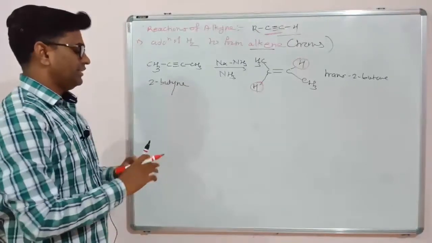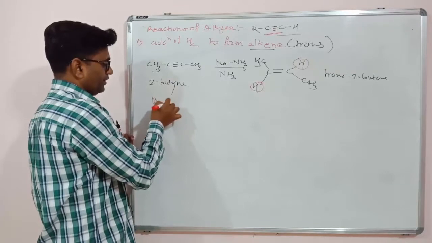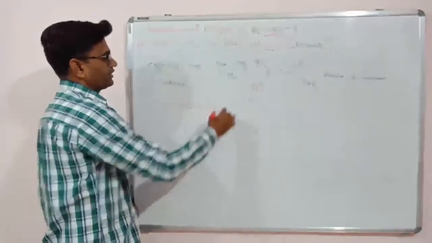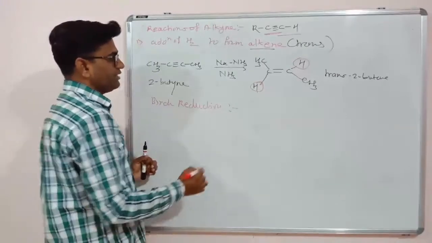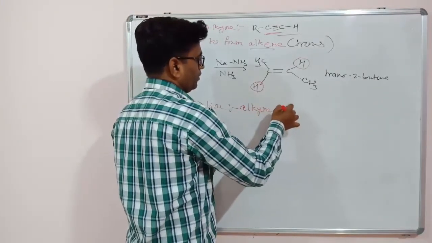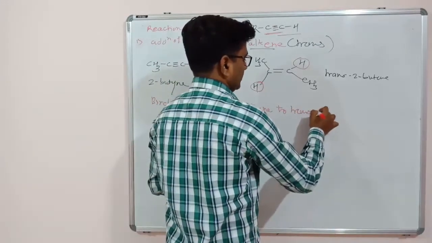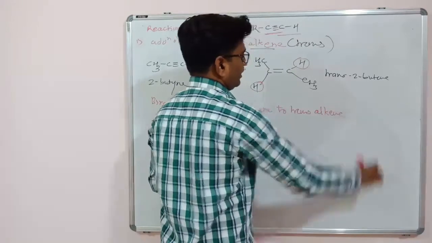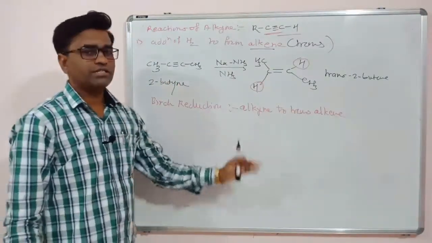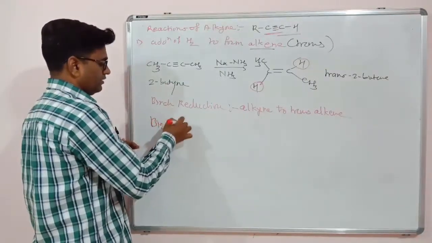So this type of reduction is called Birch reduction. So what is Birch reduction? Alkyne to trans alkene. And what is the Birch catalyst?